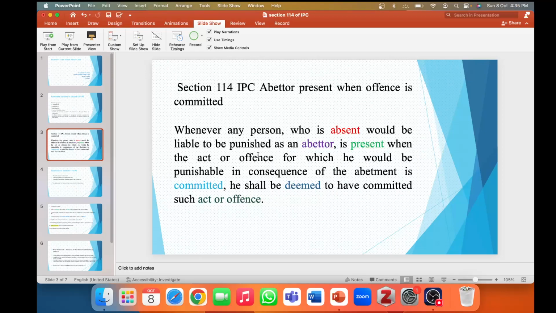So, first of all, there has to be abetment, and if the person is absent, he would be liable to be punished as an abettor. But if he is present when the act abetted or the offense abetted is committed, he shall be deemed to have committed such act or offense.